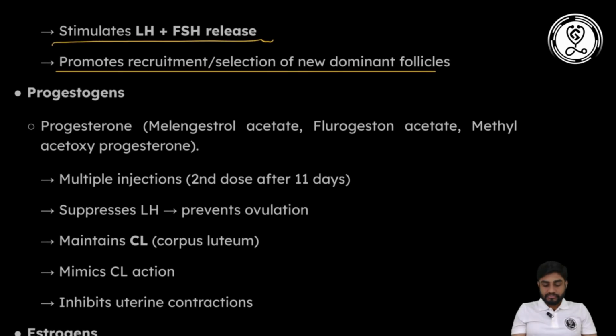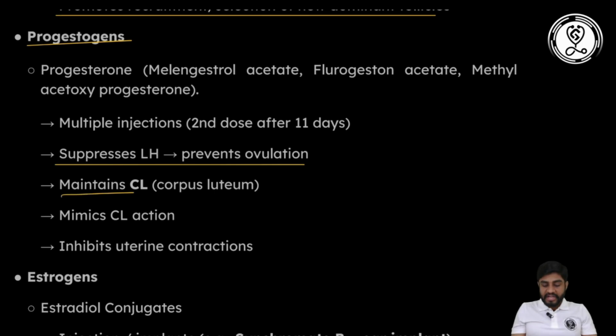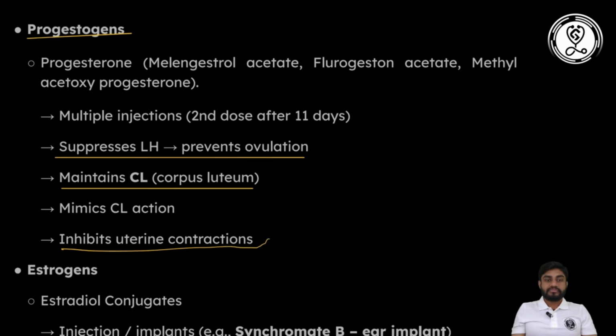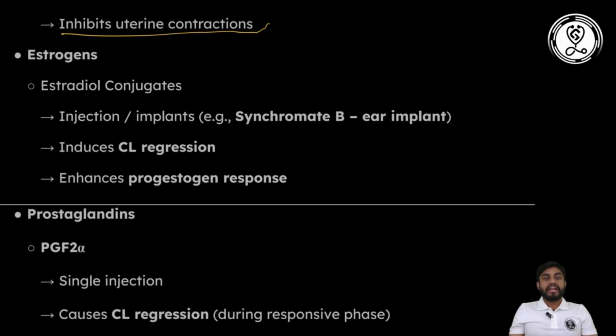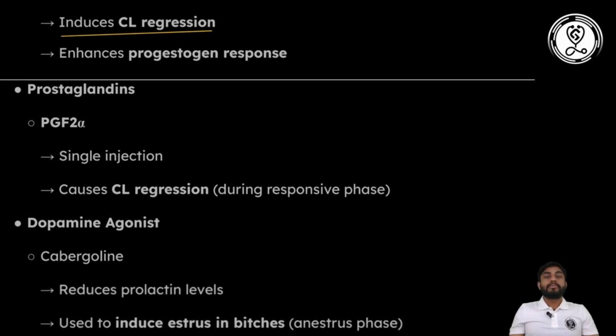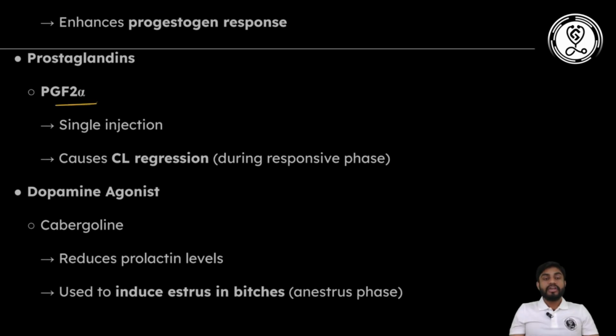Then comes the progesterone. Progestogens like melengestrol acetate, flugestone acetate, or medroxyprogesterone acetate suppress the effect of LH and prevent ovulation and help to prepare the endometrium for the next cycle. Means they will maintain the corpus luteum, mimic corpus luteum action, and inhibit uterine contractions. Then comes the estrogen. There are some estrogen conjugates like Syncro-Mate-B, used as an ear implant. They induce corpus luteum regression and also enhance the progesterone response. Then come the prostaglandins like PGF2 alpha. They cause corpus luteum regression during the responsive phase.